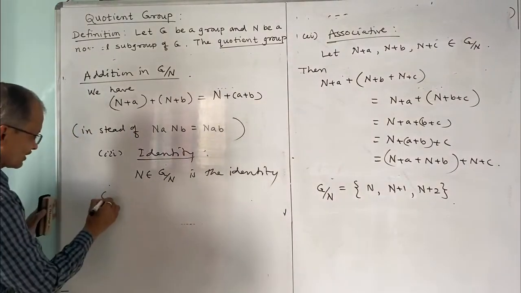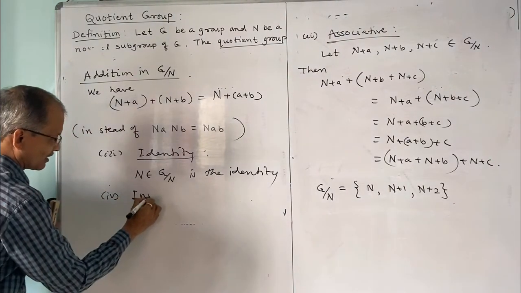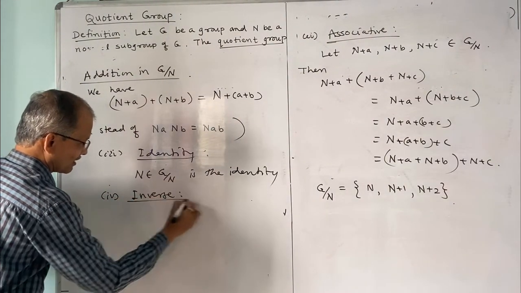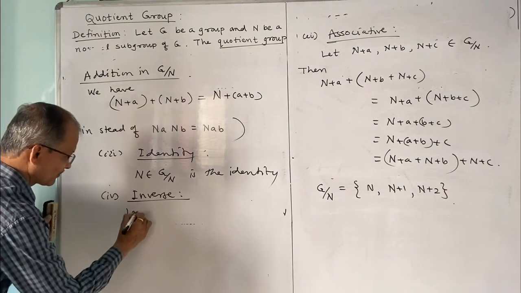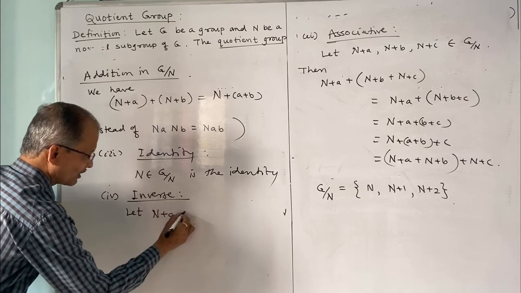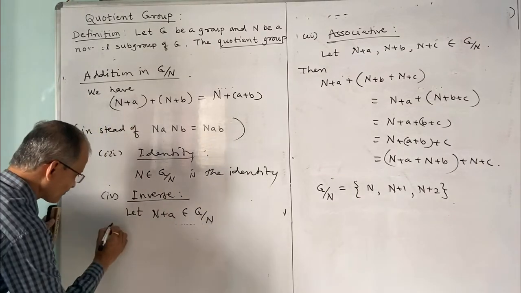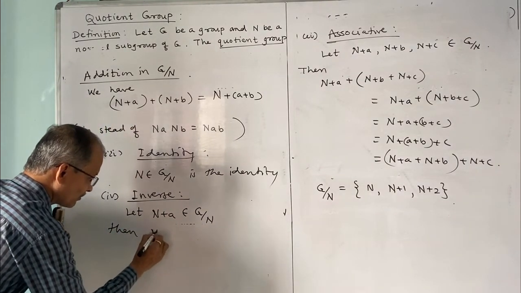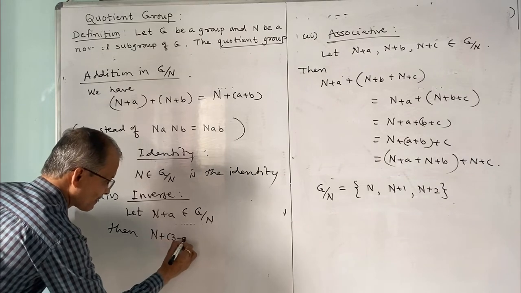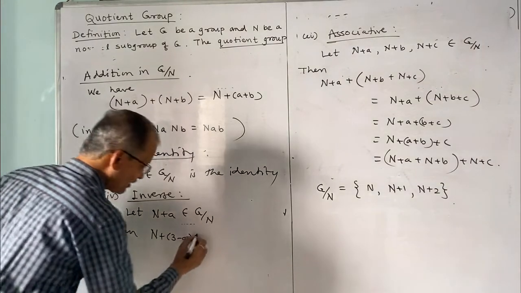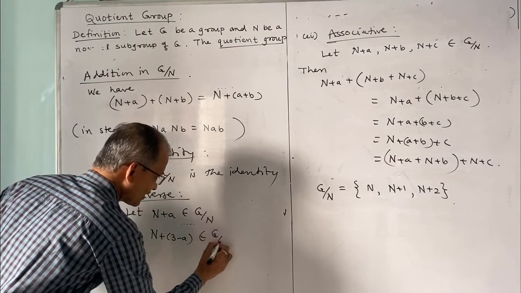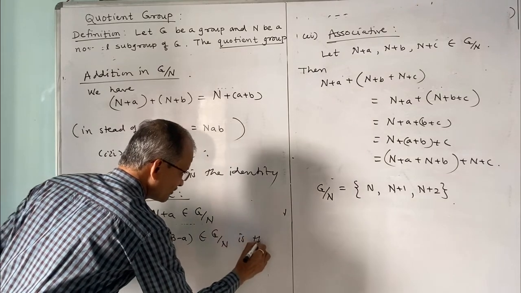And what about the inverse? Let N plus a belong to G by N. Then N plus 3 minus a belongs to G by N and is the inverse element.